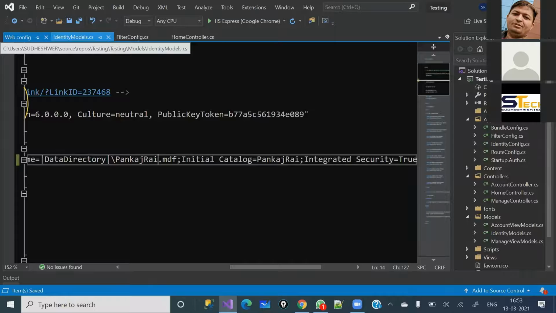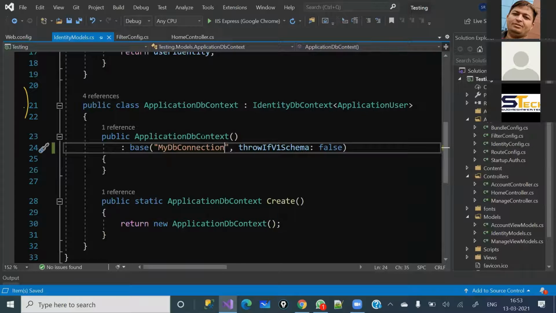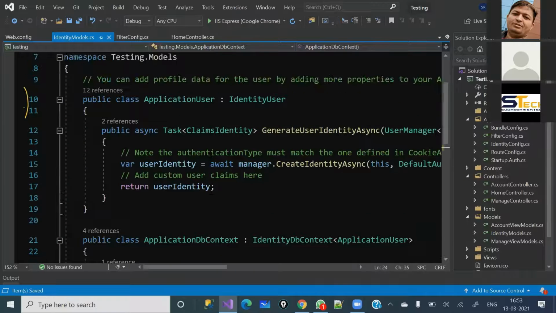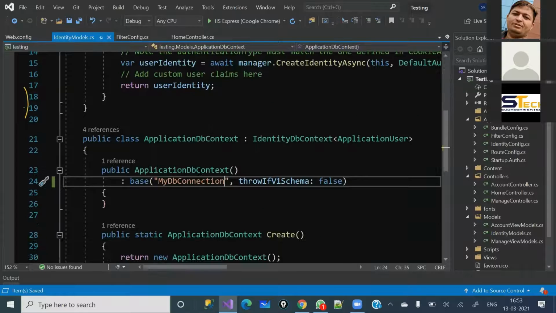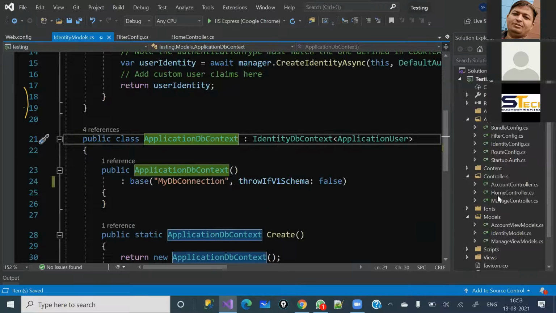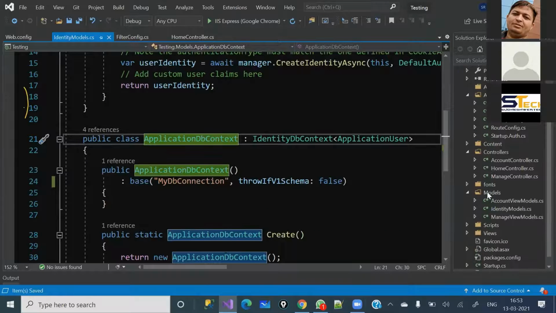And under the identity model.cs, what I'm going to do is separate this file. Why? Because most of the time I need only this class, whatever models you create in the future under this model folder will represent your domain tables. Like if you are working in a hospitality domain or a finance domain, corresponding to that domain you will create different models that will be represented as tables in your database, right?